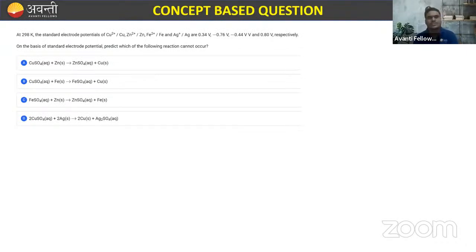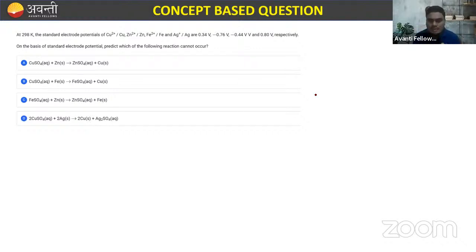Now, one important question is also there. Can anyone try to solve this question? At 298 Kelvin, the standard electrode potentials of Cu2+ to Cu, Zn2+ to Zn, Fe2+ to Fe, and Ag+ to Ag are given. On the basis of standard electrode potential, predict which of the following reactions cannot occur. So you have to identify, beta, which of the following reactions cannot occur.